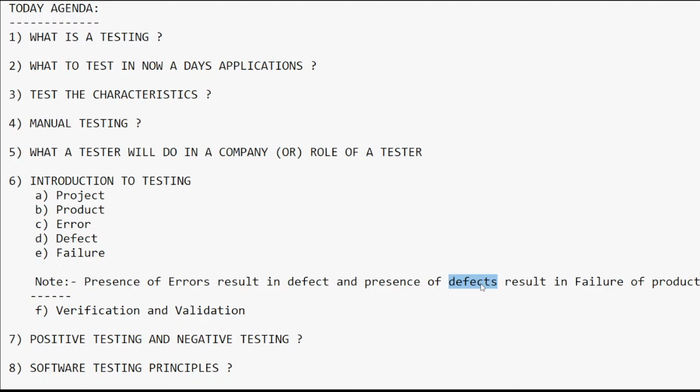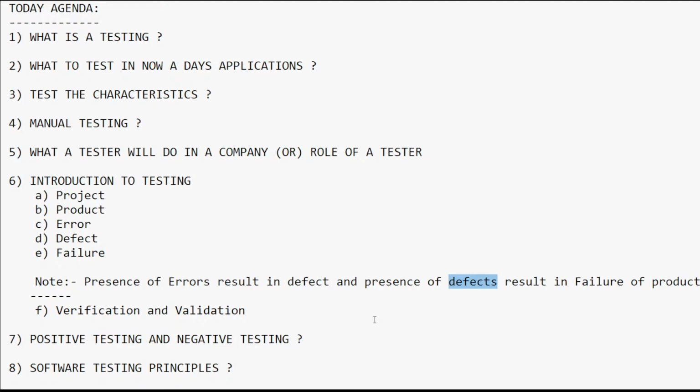So that's why as a tester we need to find out the defects. We have to avoid failures all the times, which means we have to test that particular application to provide a defect free product to the end user, a bug free product, a fault free product to the end user. Then only the customer is going to be satisfied with all your efforts as a tester. Then the next one here is what is positive testing exactly.